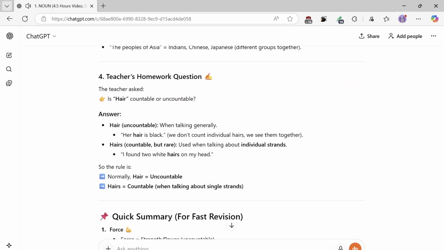Number 4, teacher's homework question. The teacher asked, is hair countable or uncountable? Answer: hair, uncountable, when talking generally. Her hair is black. We don't count individual hairs, we see them together.